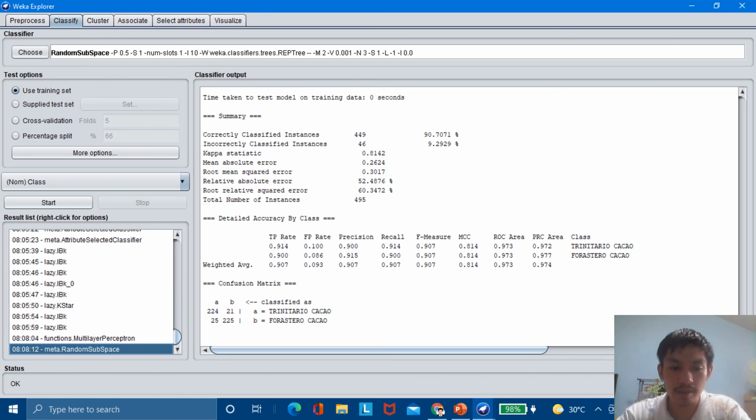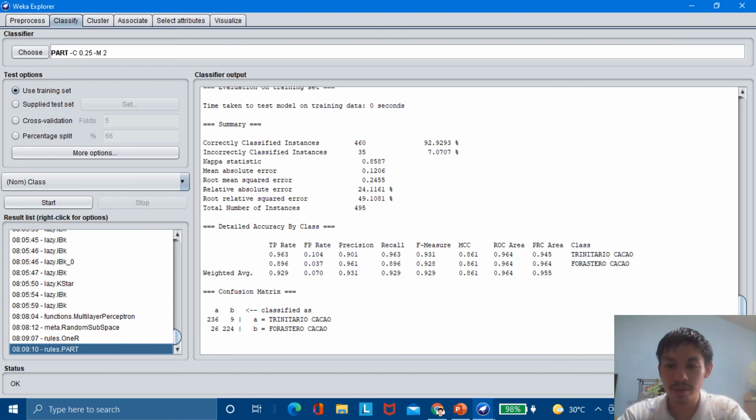Another 90% from meta random subspace. Correctly classified instances of 449 at 90.7071% and incorrectly classified instances of 46 at 9.2929%. Yes, we got another 90%. This is good. We are getting good results from the classifier, from our improved version.